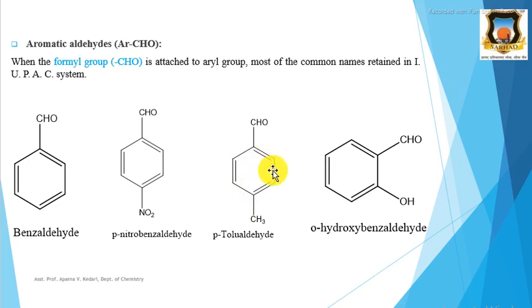The next compound is tolualdehyde. In this para-tolualdehyde, the CH3 group is para with respect to the CHO group. Therefore, it is para-tolualdehyde. Then the last example is ortho-hydroxybenzaldehyde. This OH group, that is the hydroxy group, is at the ortho position with respect to this aldehyde or formyl group. Therefore, it is ortho-hydroxybenzaldehyde.